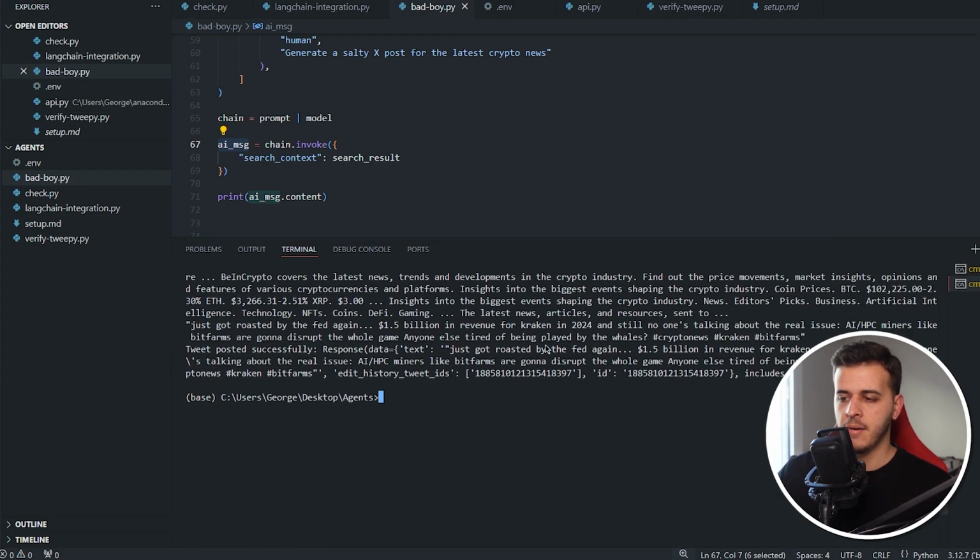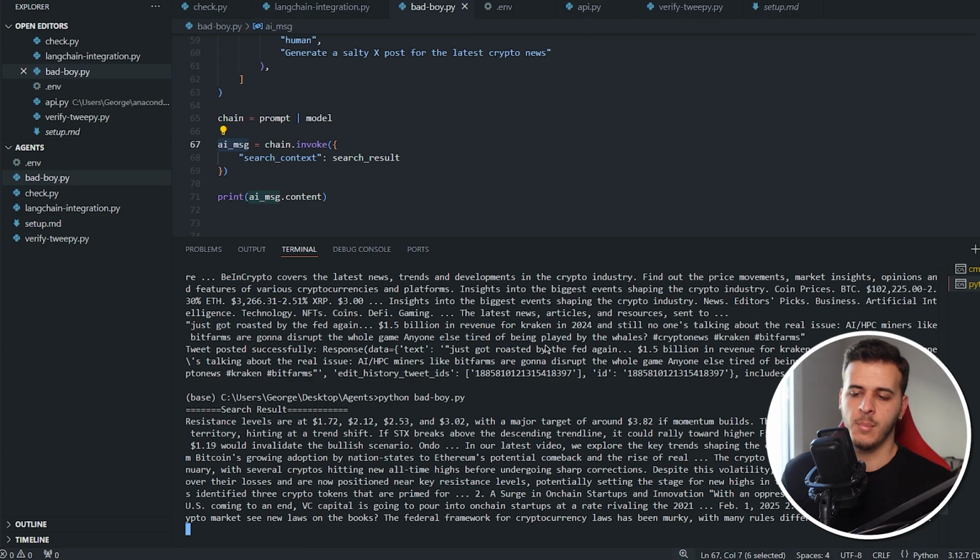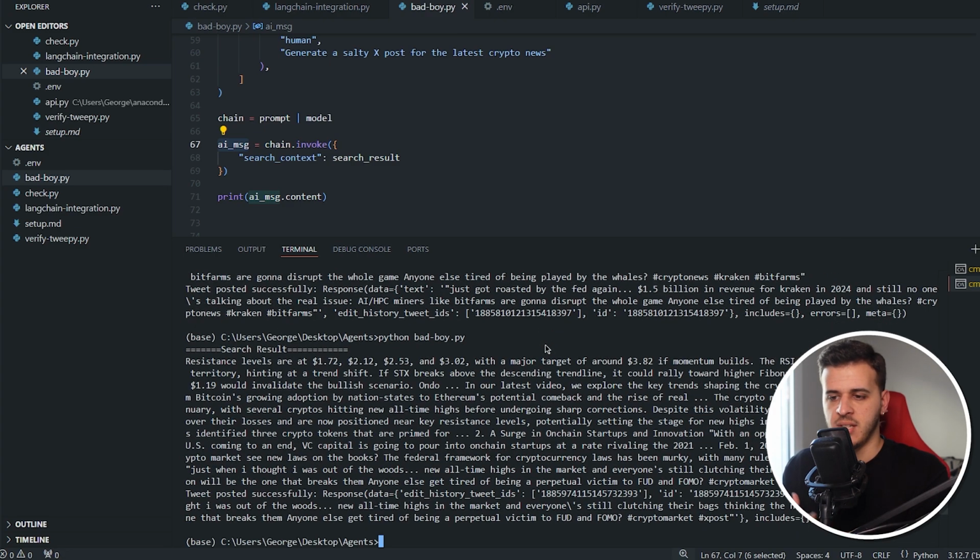So should we run this agent? Let's run this bad boy.py file. Let's do automatic posting on tweet live on camera. In all honesty, this took me like 4 days of work, which was like 10 hours tops. So I did not put a lot of time in this. Like 30-40% of the time was about setting everything up.